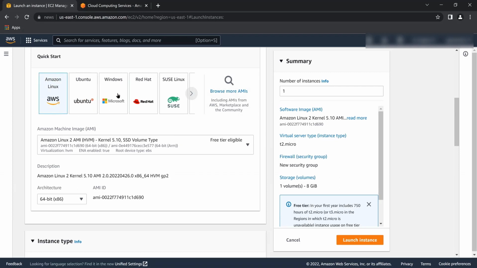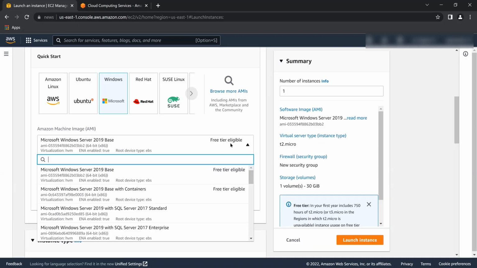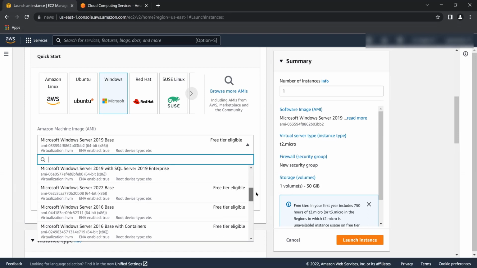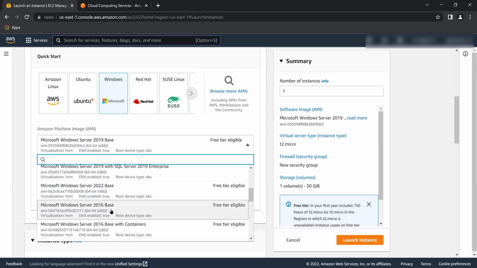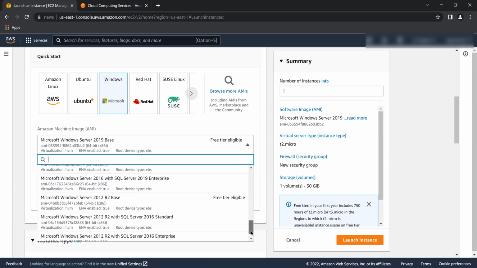So let me show you how I create a VPS with Windows. I'm just selecting Windows and clicking confirm change, and here you can see the Windows server is free tier eligible. That means you can use this for 12 months without paying any single dime. And for Ubuntu, Red Hat, SUSE Linux, these are all open source, so you don't have to pay anything for these. But for now, I'm just going to select this option here. You can see these Windows server versions with containers, and the server is absolutely free to use, so you can use this without paying anything.